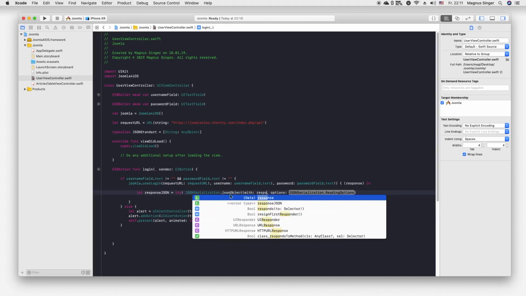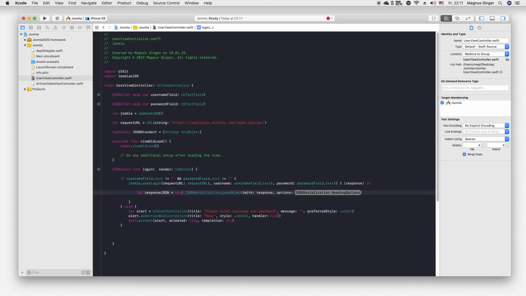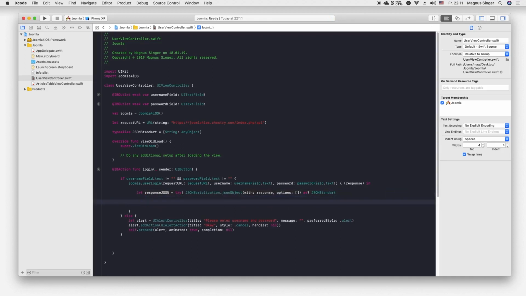You can see here response data. This is the response up there. With options, we don't need any options, and then as JSONStandard. So now we have our response converted into a JSON, so we can proceed with standard JSON work.